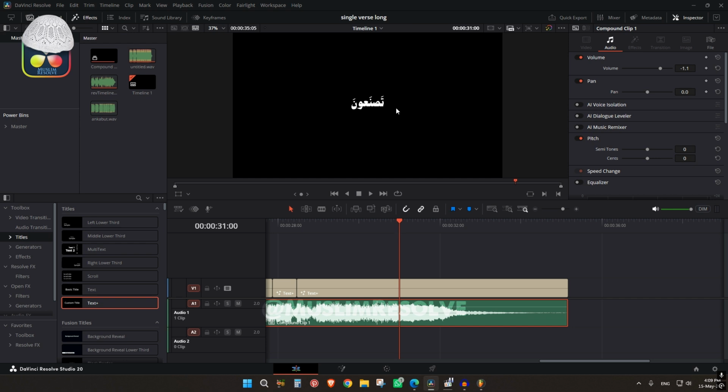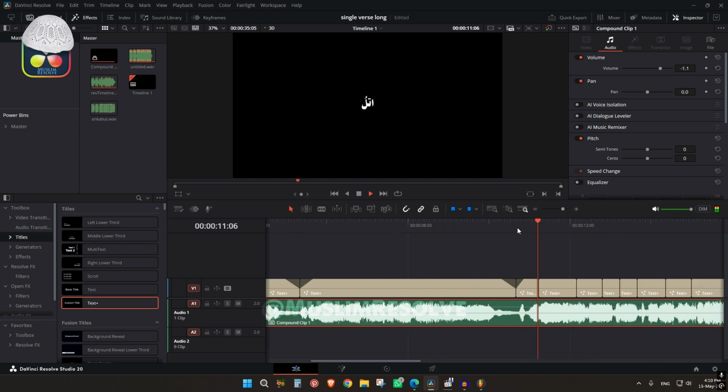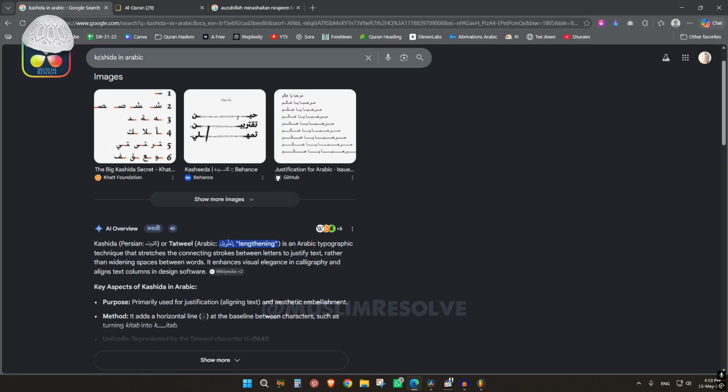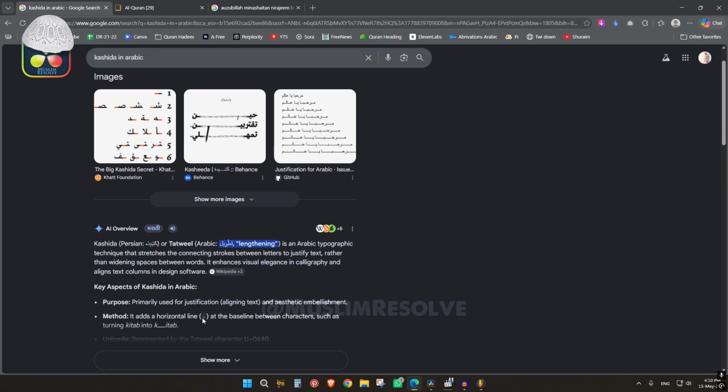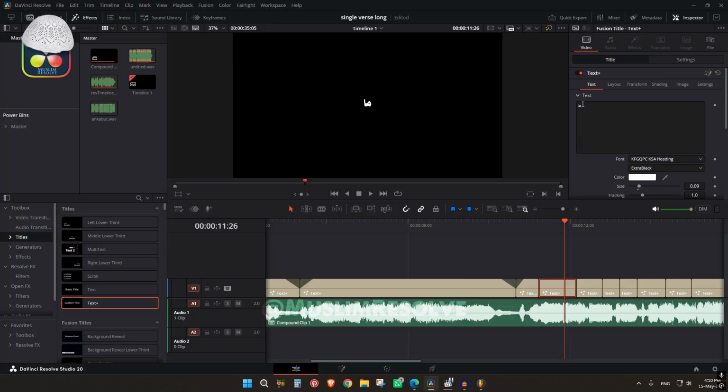Now we can just extend some words so that it looks more good. Utluma. We can extend the ma. In Arabic it's called Kashida. We can use that to increase the length like this. We can see over here. We will just copy here. We will go here and like this. Okay.